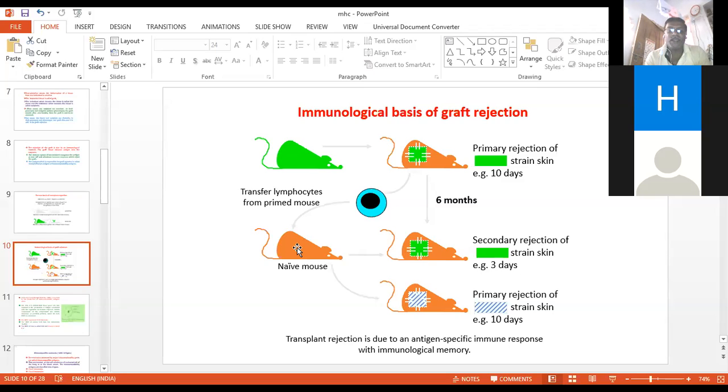Now when the native mouse again receives a skin graft, it again shows rejection, and that is only because of the antigen, which is known as histocompatibility antigen. Okay, now we will see another concept.